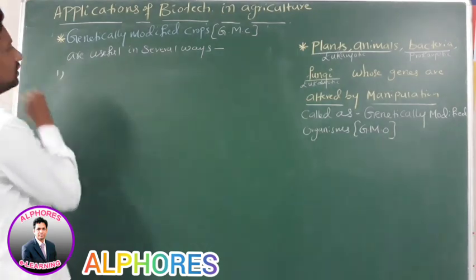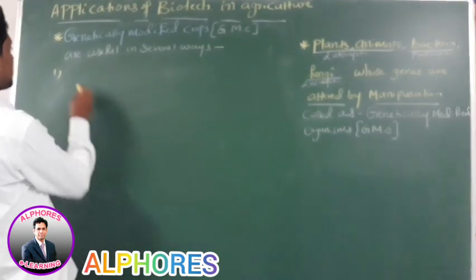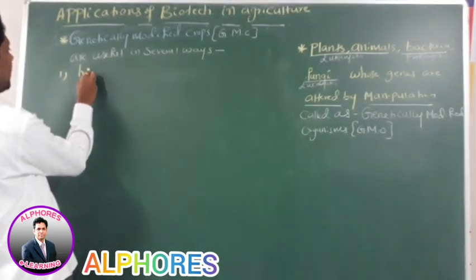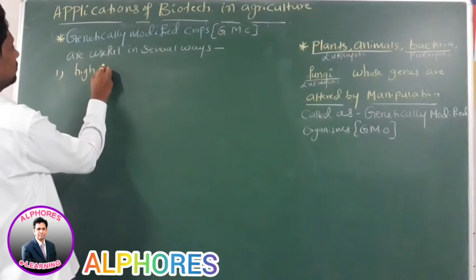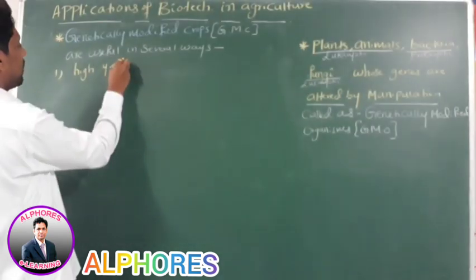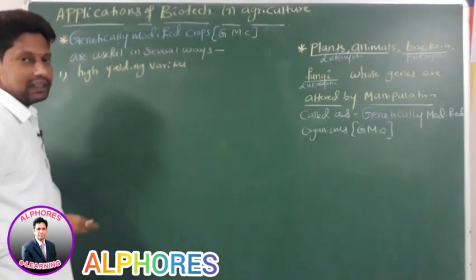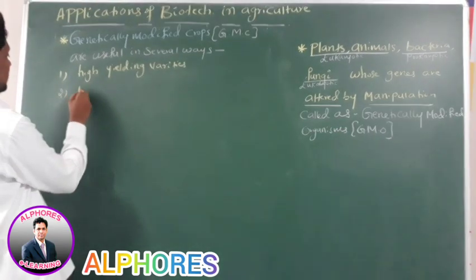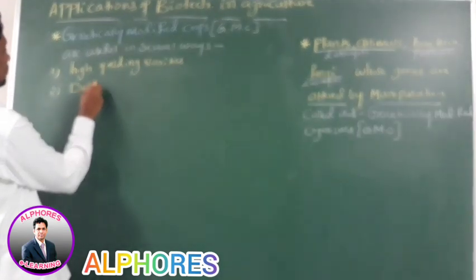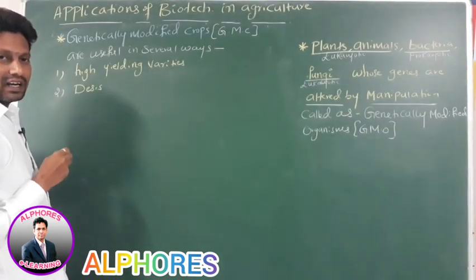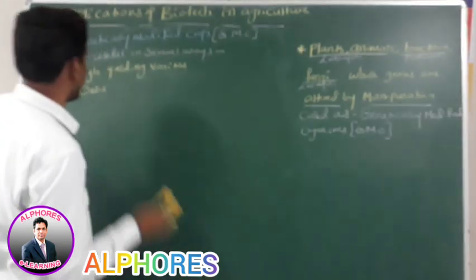Number one, genetically modified crops are high yielding varieties. Number two, they are disease resistant varieties.